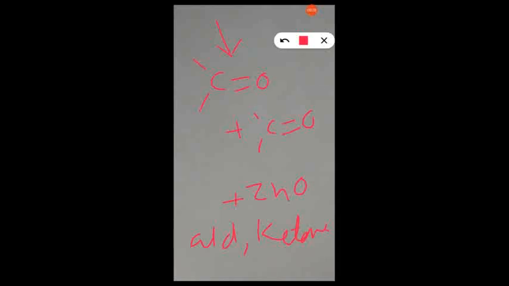It depends on the substituents on the carbon. If both are R, there is formation of ketone. If one alkyl group, then aldehyde. If both hydrogen, then methanal or formaldehyde. So in this way, ozonolysis will give both aldehyde and ketone as shown here.